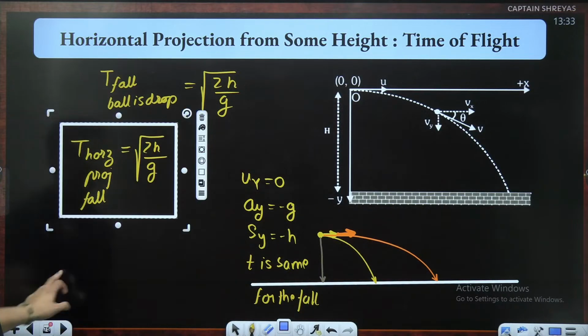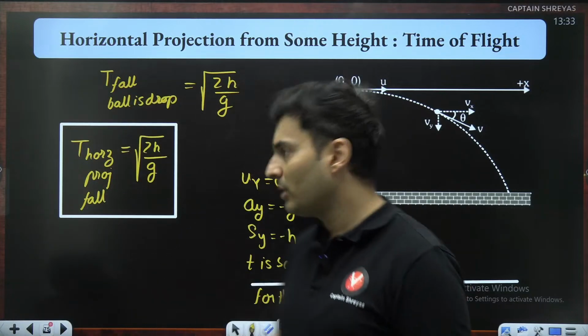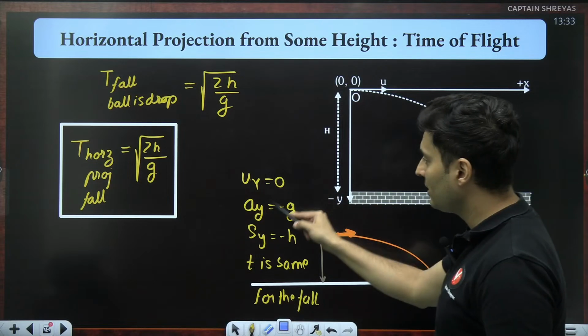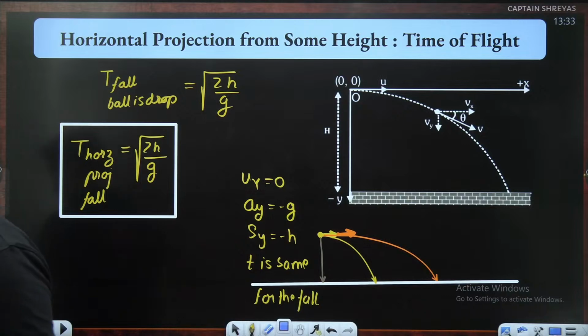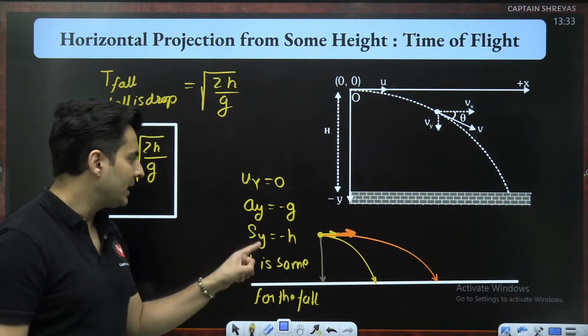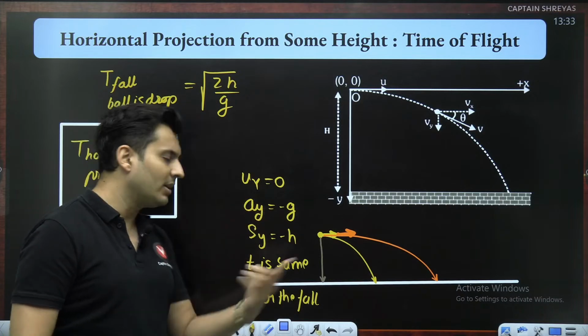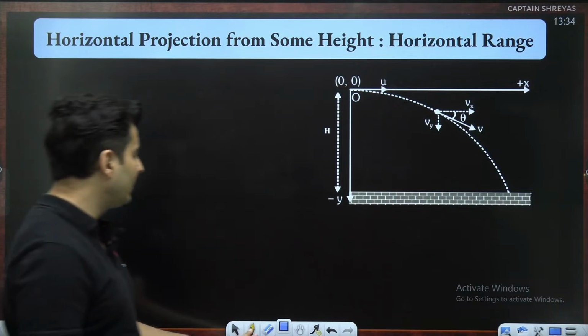Very, very important. The time for the fall is still going to be root of 2h by g, because all these will fall down at the same time, because everything is the same. There is no reason for it to be different. S is ut plus half at square. S is the same, a is the same, u is the same, so t is also the same. Cool. Next, the range. How far does it go?